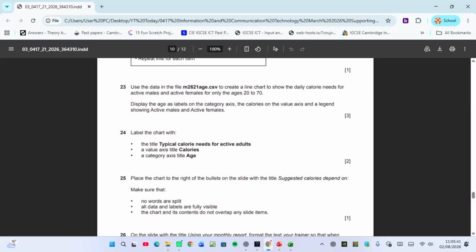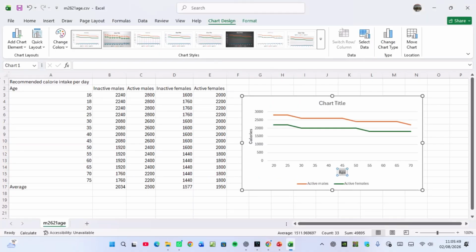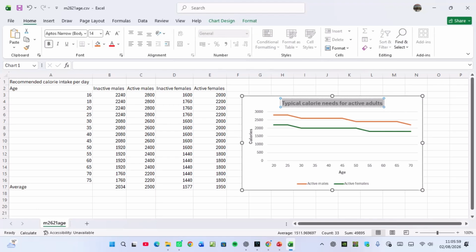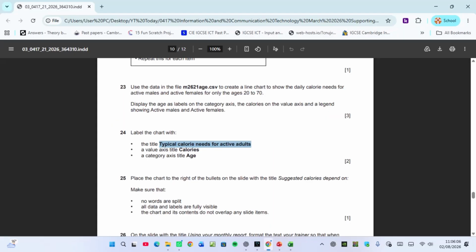Label the chart with the title. So this title should be the title. So I'll copy this. This one should be the title of the chart. So I'll come here, wrap that one properly, nicely, and then type what they wanted. And then because it is a heading, I can enhance it by giving it bold, underline, something like that. So typical. The next one, oh, I was ahead of the question.